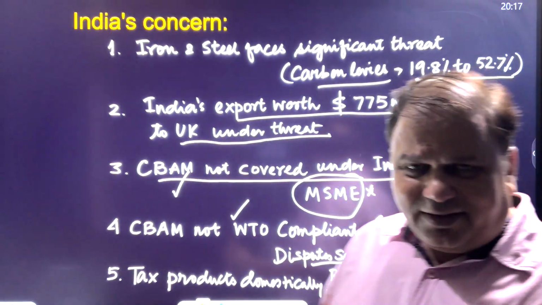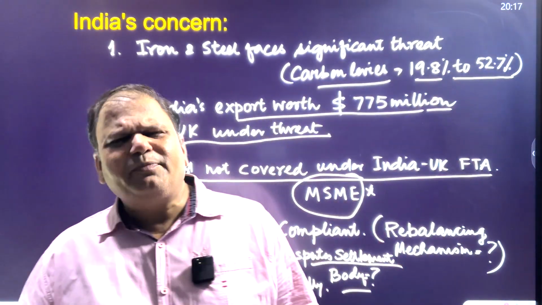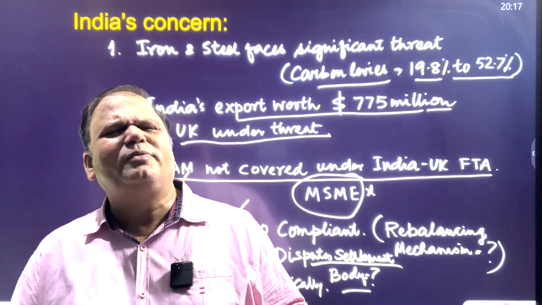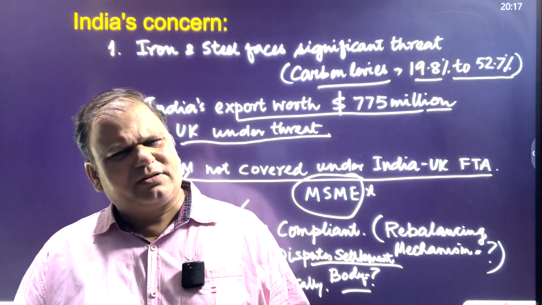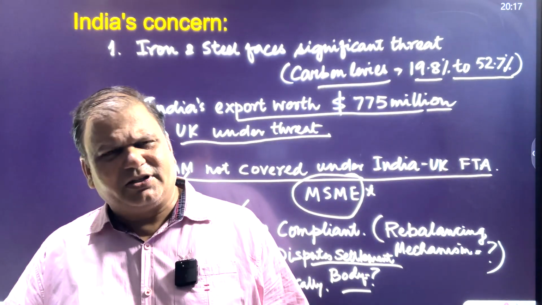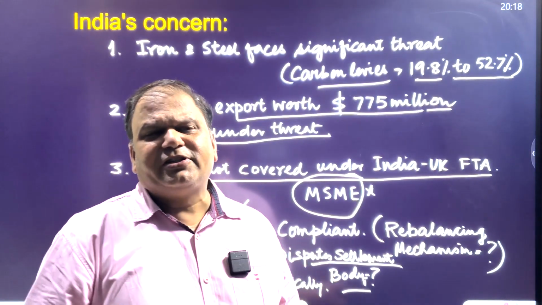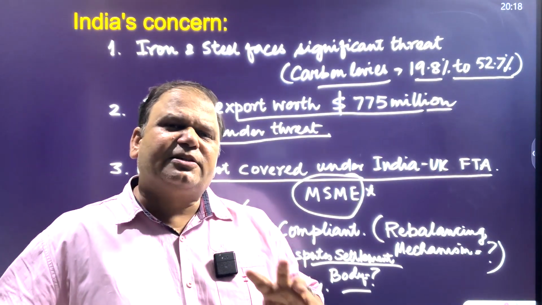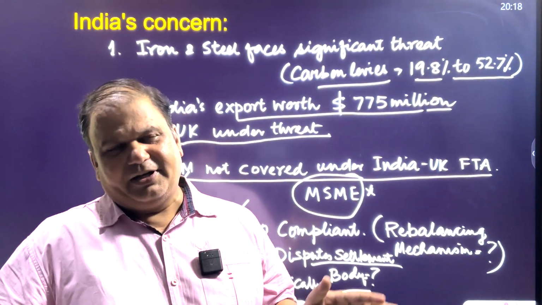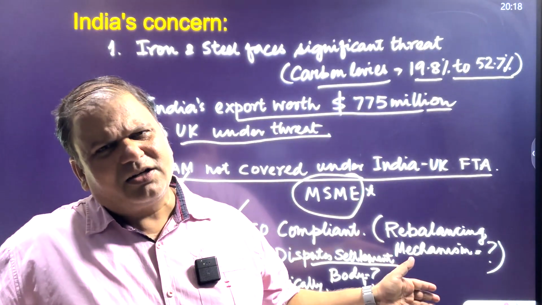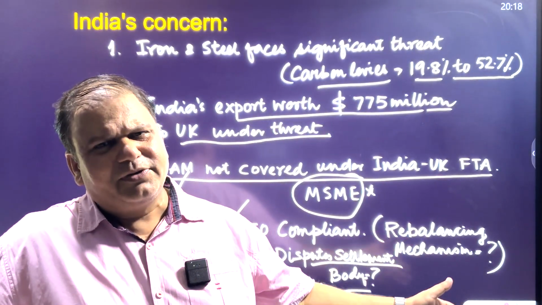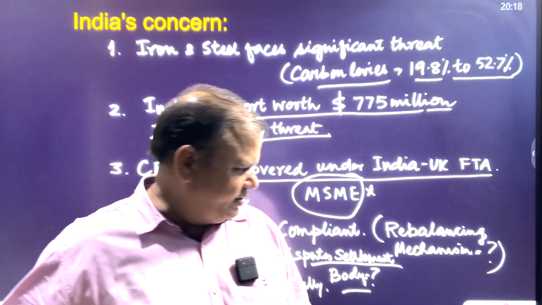And one thing which we can consider is that we can tax these products domestically. So let's tax these products domestically. If we tax these products domestically, certainly the tax by the EU won't be there, and this would be helping our sustainability initiative. But we are not allowed to do this.